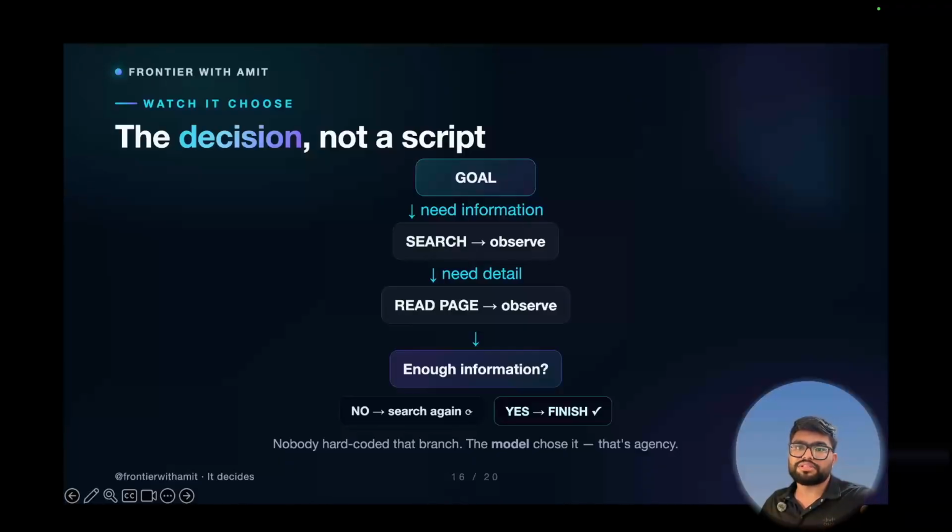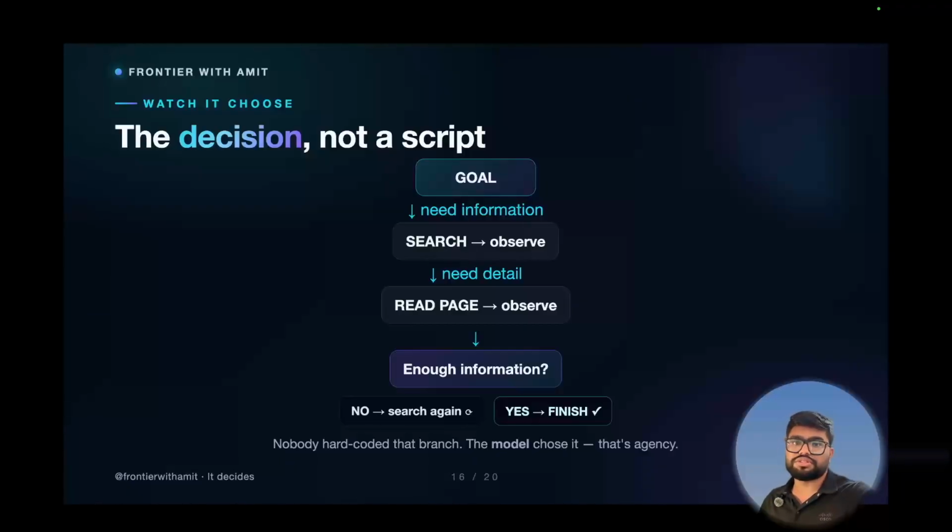For getting that, the agent has to search. Once we search, we will get the URL. Once the URL is there, from that URL we have to get some details, so we have to read that page, and we will observe and check if there is enough information, because at the beginning we told we need three things, right?